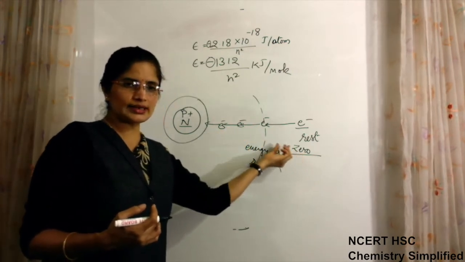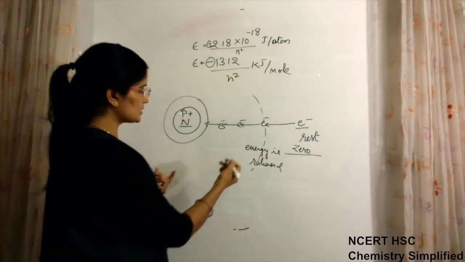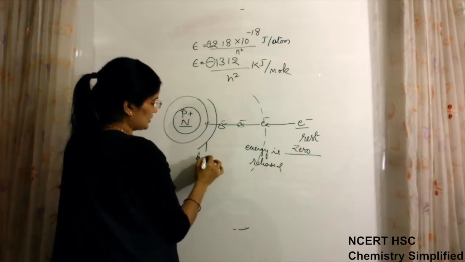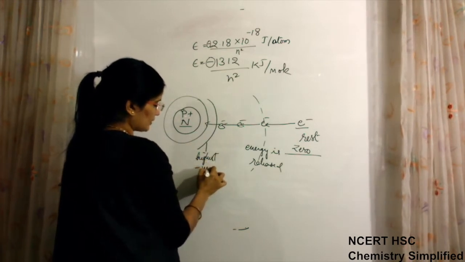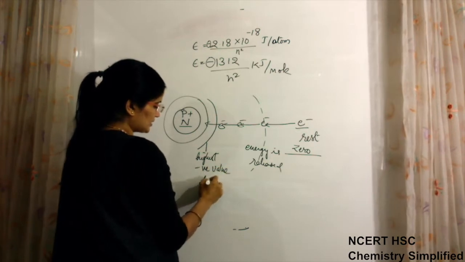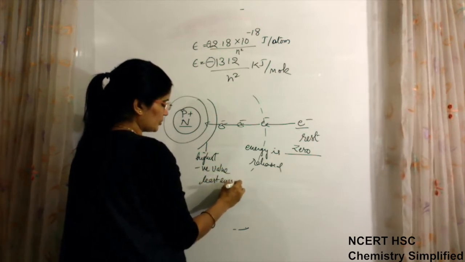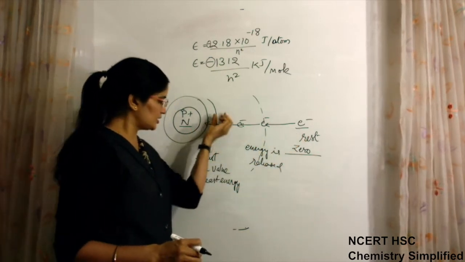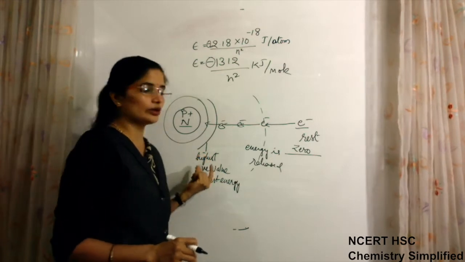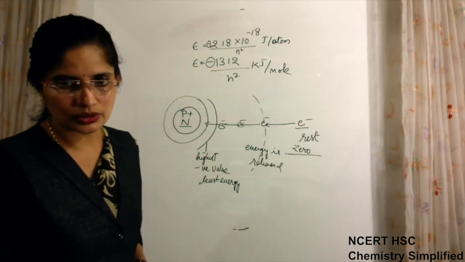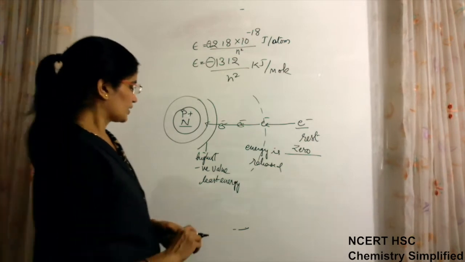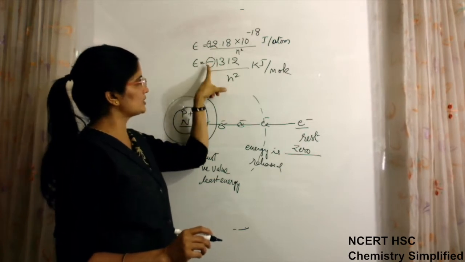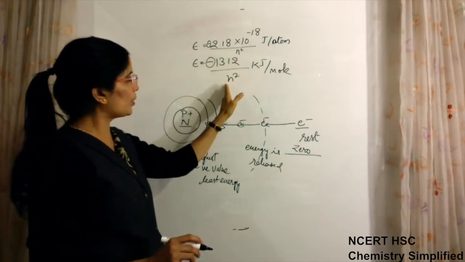So when it is getting closer and closer, from zero its energy is becoming less. That is why when the electron is nearest to the nucleus, it has the highest negative value. That means least energy. From 0 to negative it is going, and nearest to the nucleus it will have the highest negative value, or you can say least energy. Okay.